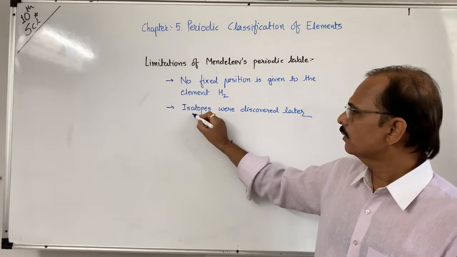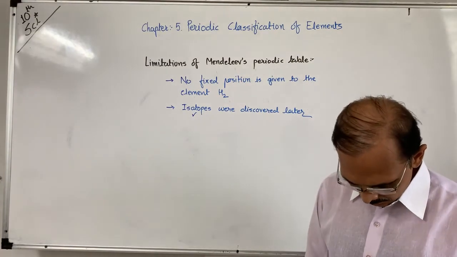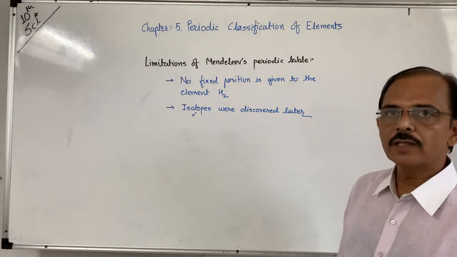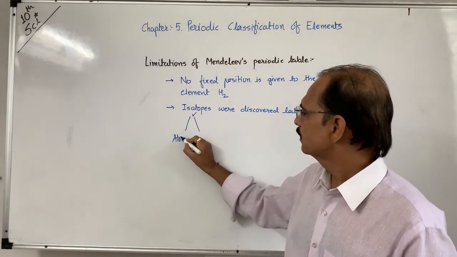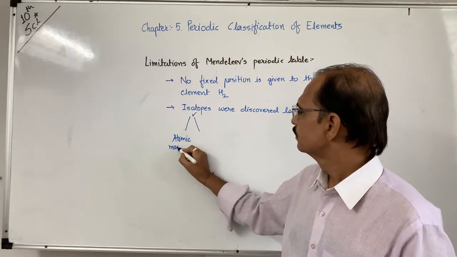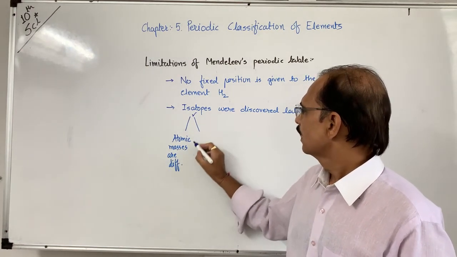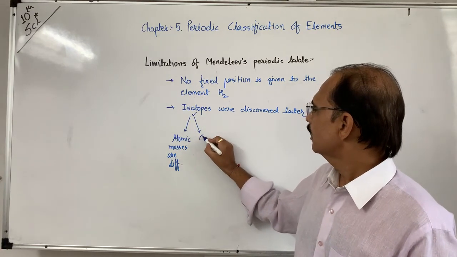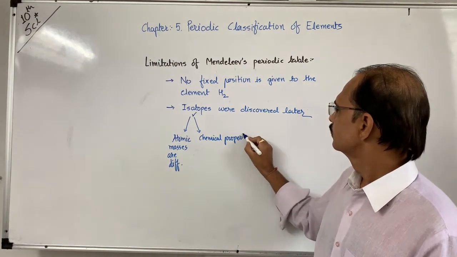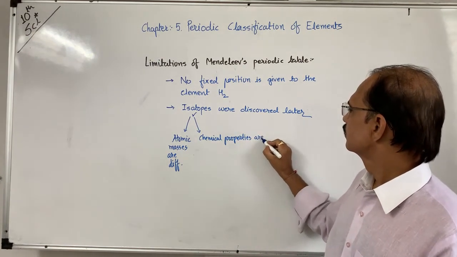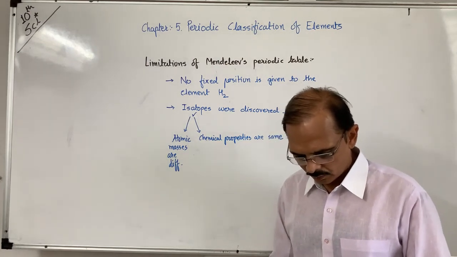What do you mean by isotopes? Can you recall it? Isotopes are atoms whose atomic masses are different, but their chemical properties are the same.